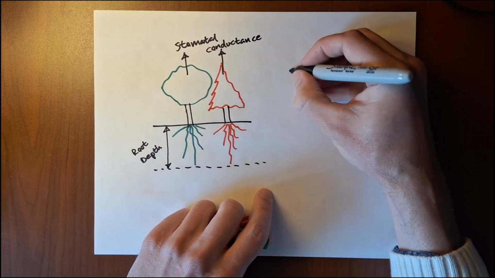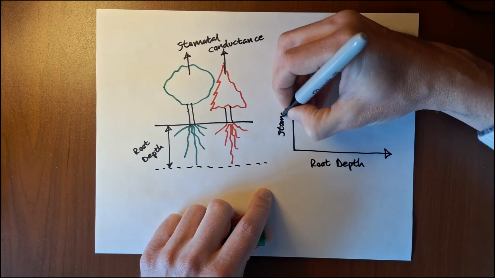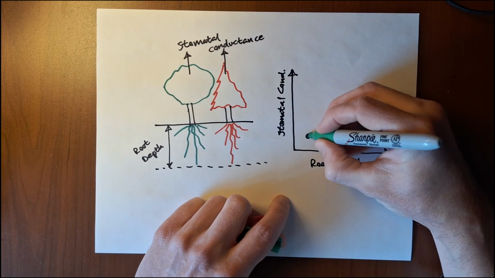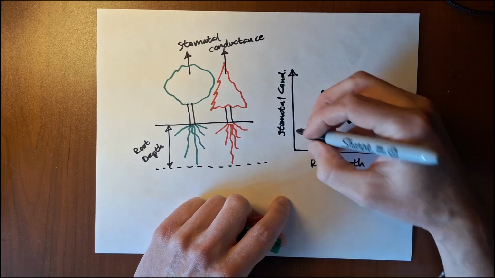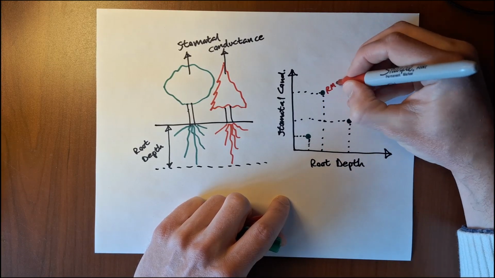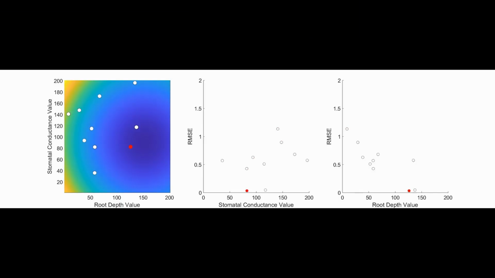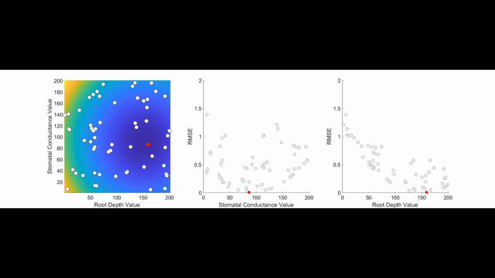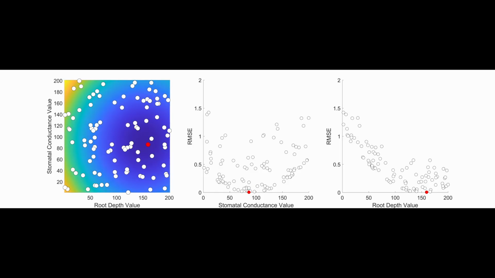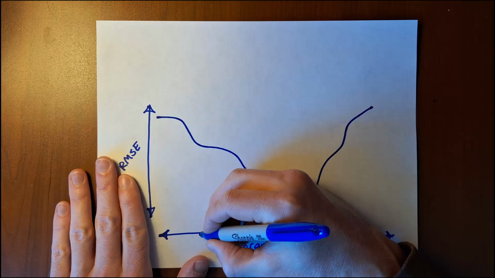Let's go back to our ecosystem model now. Suppose the model has two parameters, model conductance and routing depth, and these two parameters define the battleship board. And somewhere on this board is the best possible RMSE score that minimizes the distance between observed and simulated forest growth. One strategy is to just pick a bunch of random parameter values and keep trying over and over and over, and the best value that we found is our approximation of the global optima. This was a pretty basic algorithm, and we can probably do better.